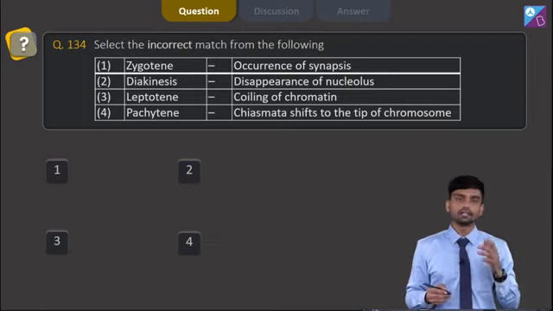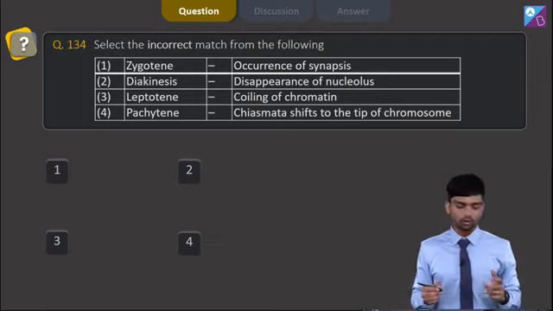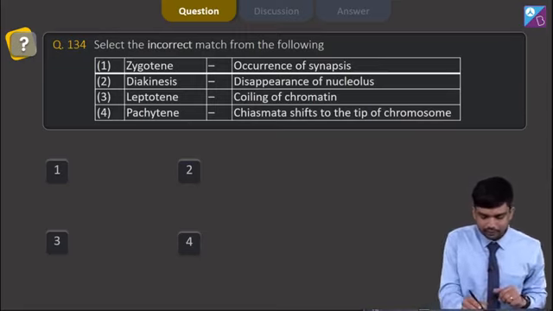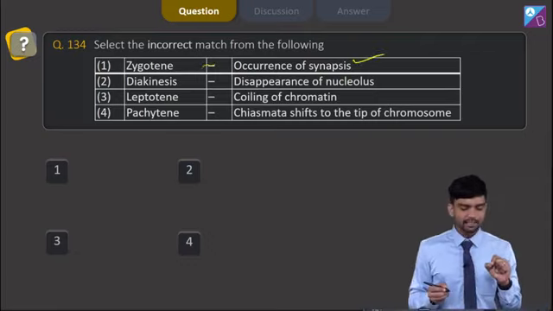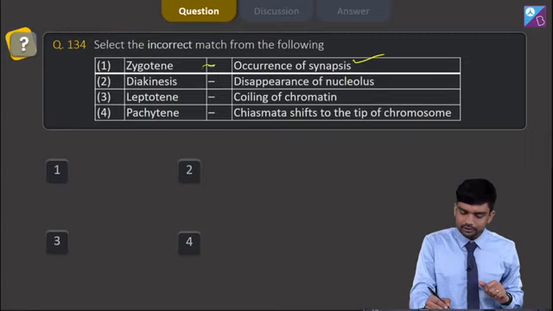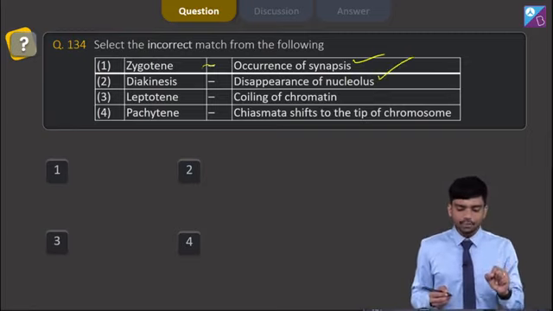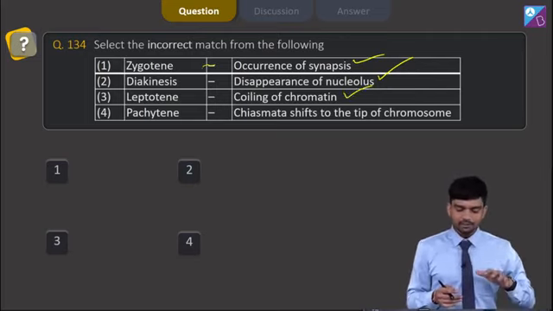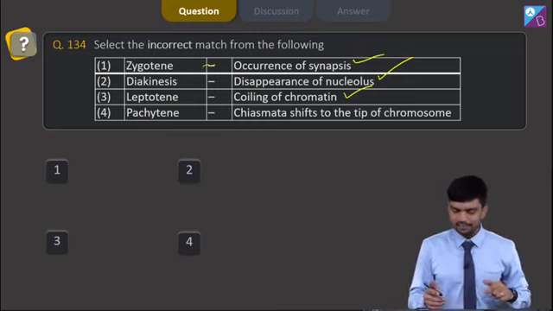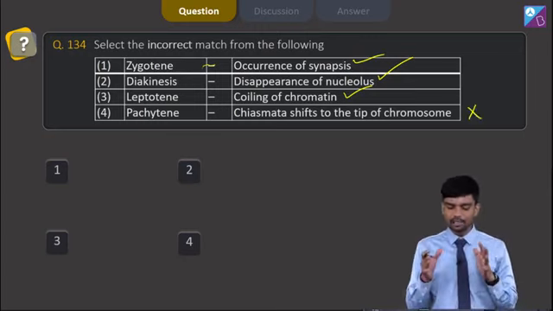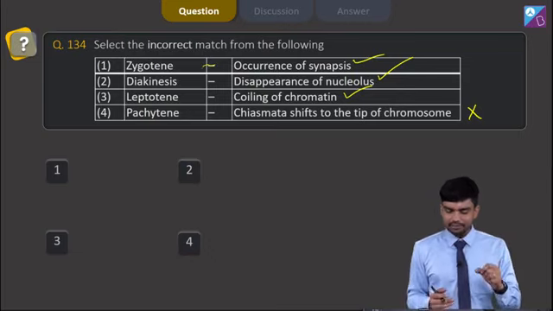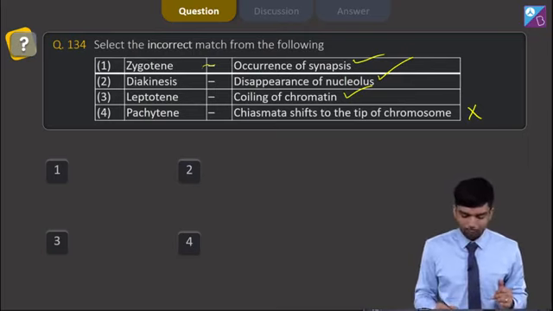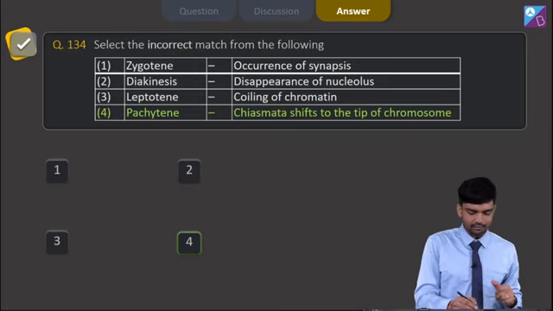So we move to question number 134, which says select the incorrect match from the following. And option number 1 says zygotene, that is occurrence of synapsis, which is actually correct here. Then we come to diakinesis, which says disappearance of nucleolus, which is also correct here. Leptotene says coiling of chromatin, which is also a correct option here. Option number 4 says pachytene means chiasmata shifts to the tip of chromosome, which is actually wrong, because during pachytene the exchange of genetic material between the non-sister chromatids of the homologous chromosomes occurs. So the option number 4 is wrong, which is actually our right answer here.